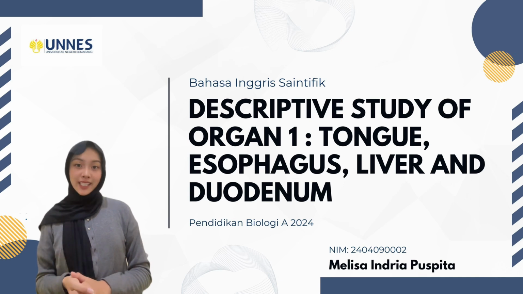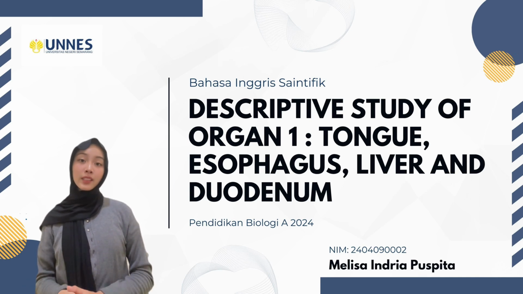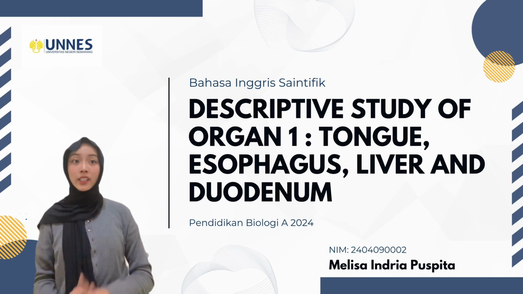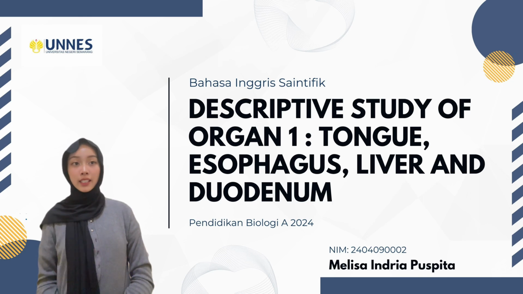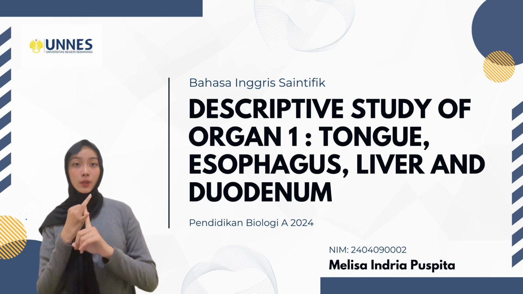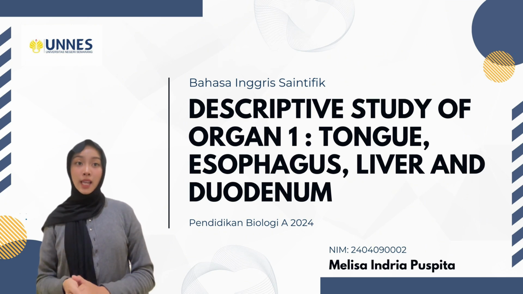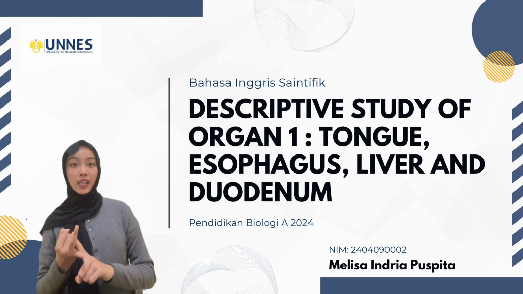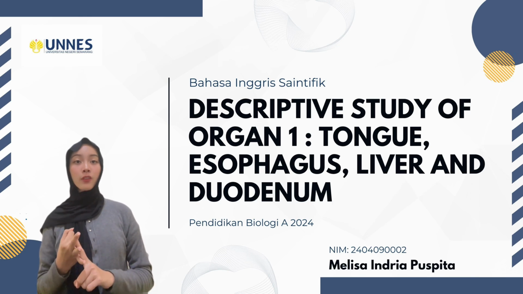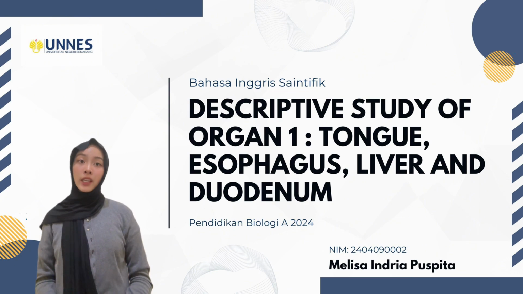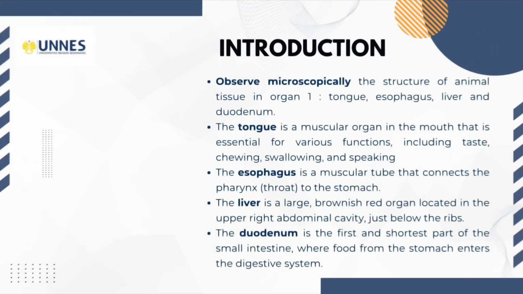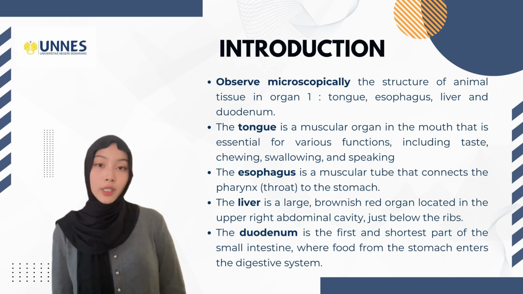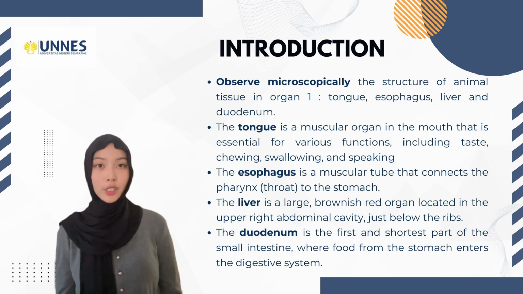Okay, this presentation discusses a descriptive study of four important organs in the digestive system: the stomach, esophagus, liver, and duodenum. The purpose of this study is to describe the structure, function, and histological features of each organ, which play a vital role in digestion. Okay, next, we are going to talk about the introduction.